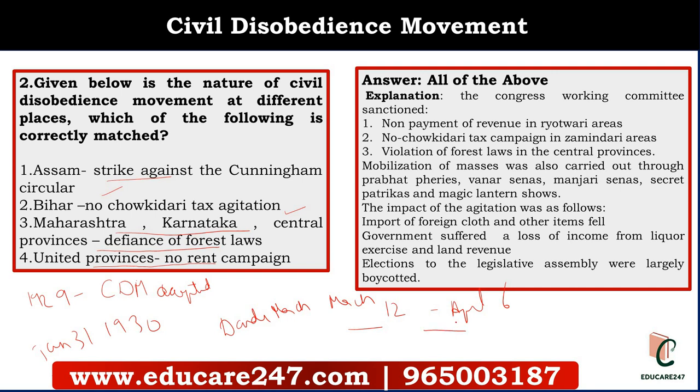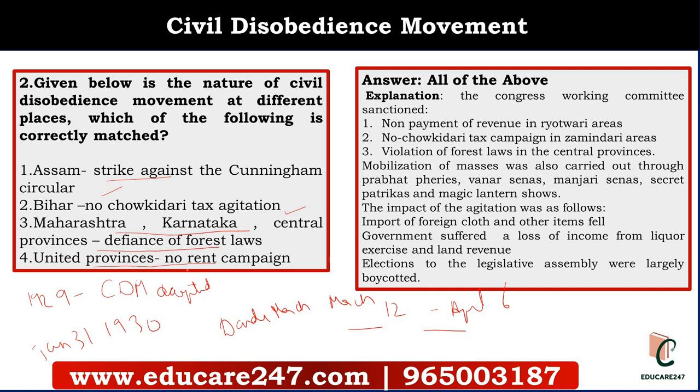And the civil disobedience movement took different forms in different parts, as you can see. In the Northwest Frontier Province, Khudai Khidmatgar was there. Textile workers were active in Sholapur. Salt Satyagraha in Dharasana. No chowkidari tax, as I told you, in Bihar.